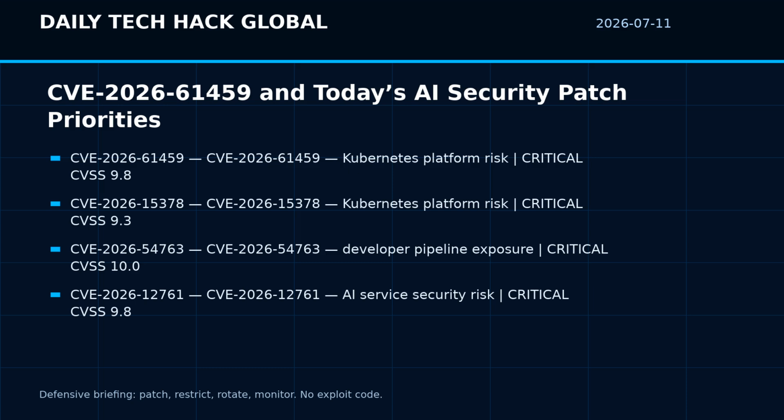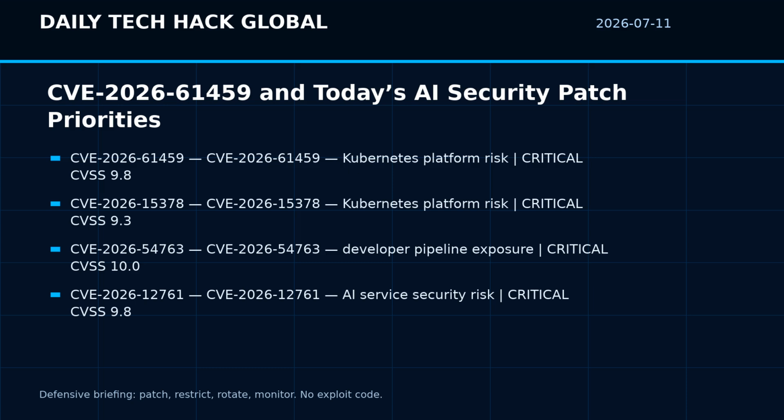Item 4 is CVE-2026-12761. The mini-orange social login and register, Discord, Google, Twitter, LinkedIn, plugin for WordPress is vulnerable to authentication bypass leading to account takeover in versions up to and including 7.7.0. This is due to the profile completion flow accepting an arbitrary email address via the email underscore field post parameter without verifying that the email belongs to the identity returned by the OAuth provider, combined. Severity, critical, CVSS 9.8. Defensive context, cloud control plane weaknesses can affect service identities, data paths, and managed AI or automation services. Here is the defender checklist.